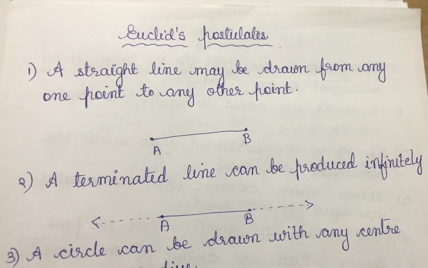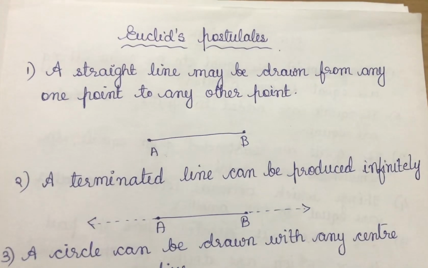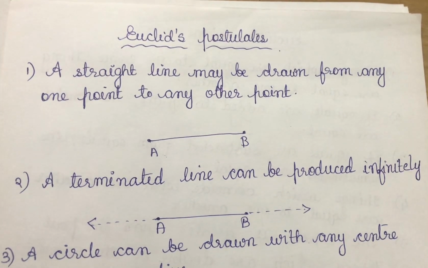In today's session, we will study what is Euclid's postulate. Euclid has given us some axioms and postulates. So, what are postulates? Postulates are assumptions which are specific to geometry. We have totally 5 postulates.